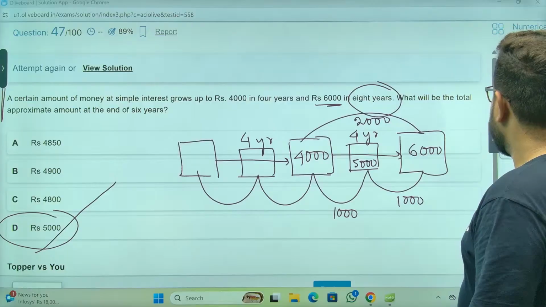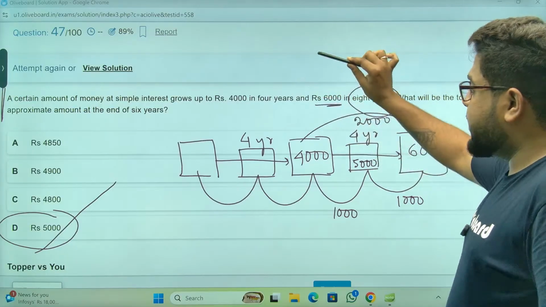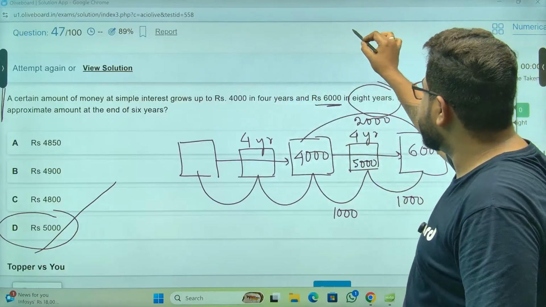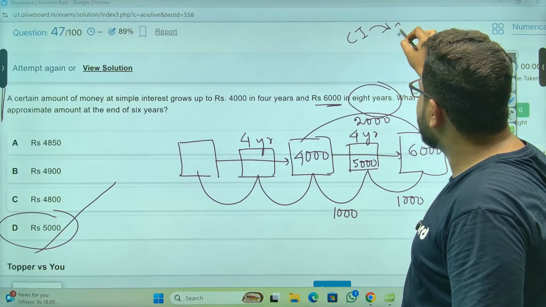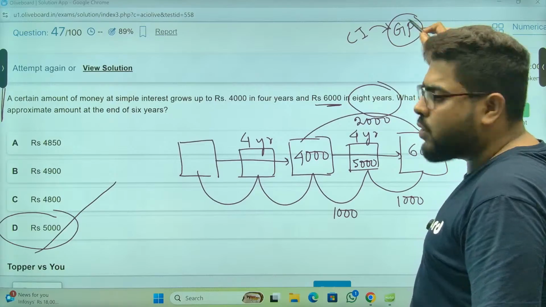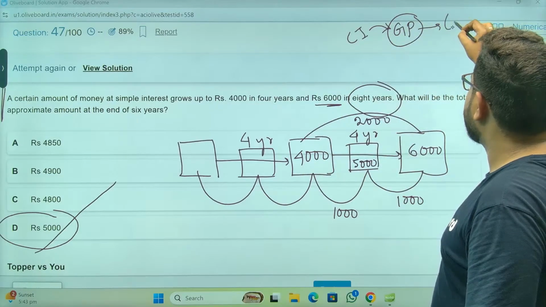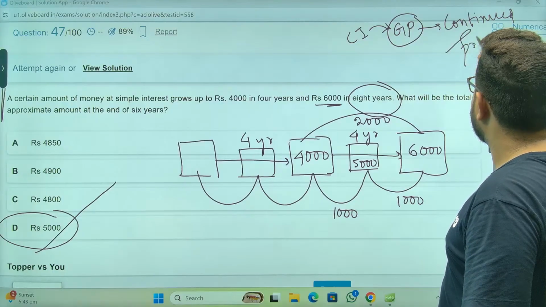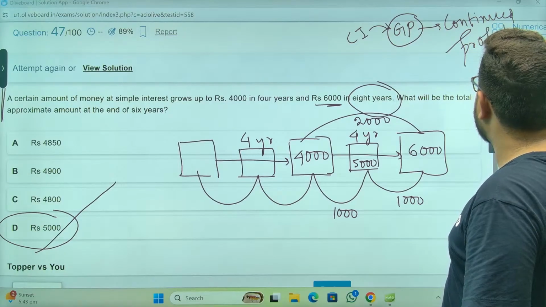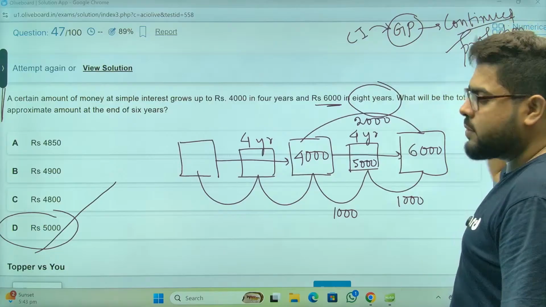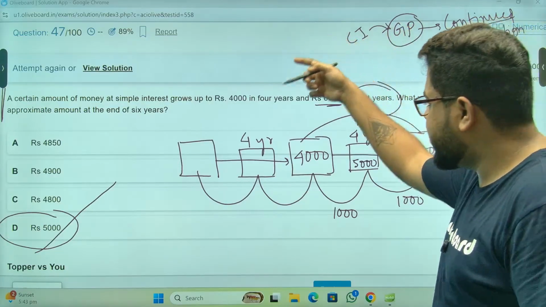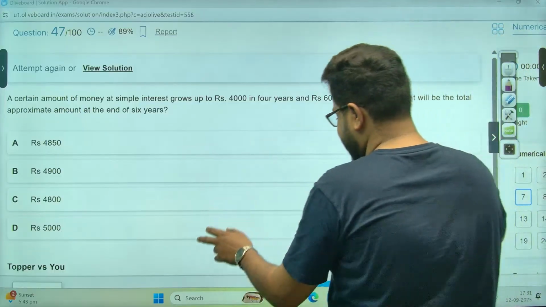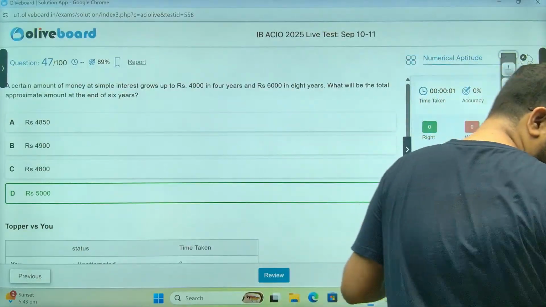Okay. Perfect, everyone. Simple question. This is, again, if this was in CI, always remember it is in GP. In case of CI, you have to go for GP, or if you're from a non-science background, you can think of it as continued proportion. You can think like this, कि ये continued proportion में रहेगा. This is kind of famous. ये थोड़ा, because it's very simple. SI कम आता है sir. Okay. Option number D is the answer.